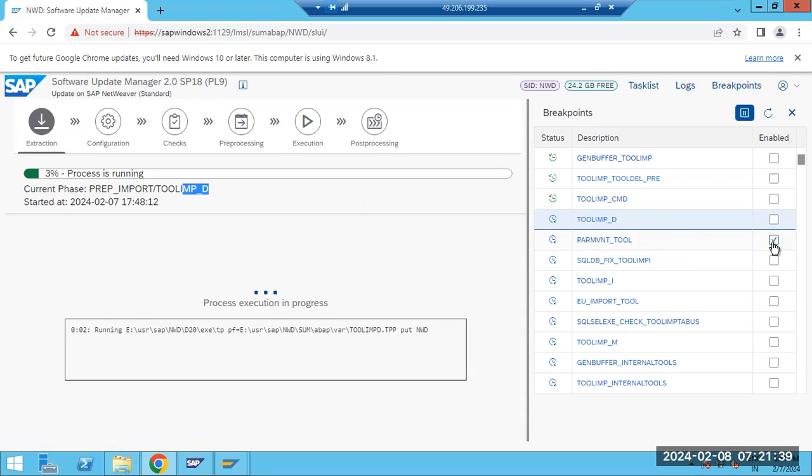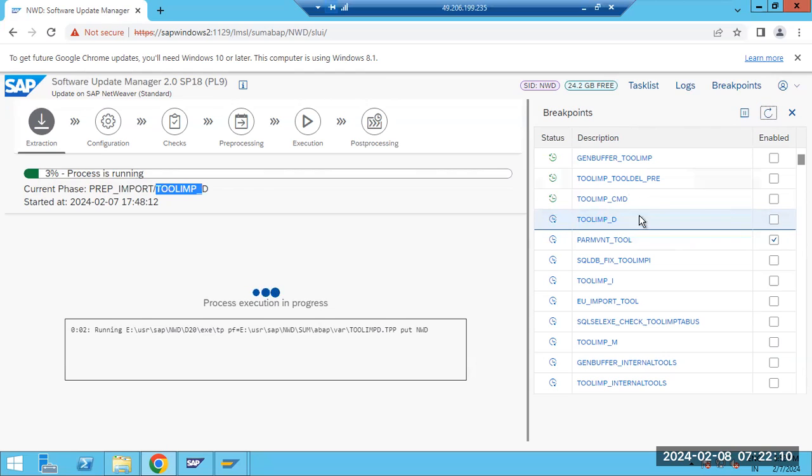Why? Because within the phase, the SUM tool will progress to the next steps until the configuration. It won't ask for any confirmation. But when it goes from extraction to configuration, at that time it will ask for our configuration inputs. In between, it will automatically go to the next step, and the next sub steps.